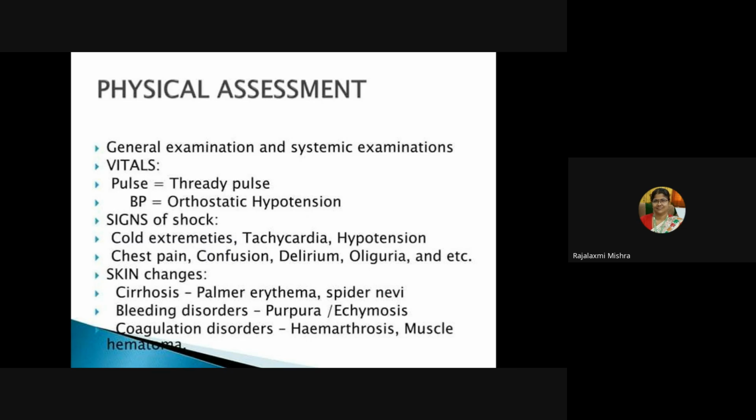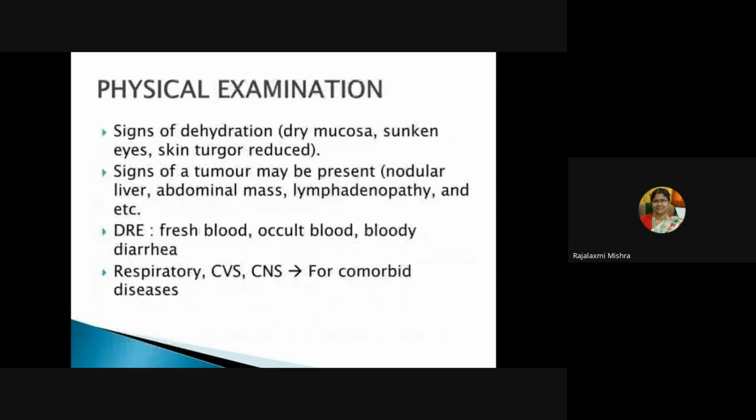Skin changes will be there in case of cirrhosis: palmar erythema, spider nevi. Then bleeding disorders like purpura, ecchymosis, coagulation disorders, hemarthrosis, muscle hematoma.